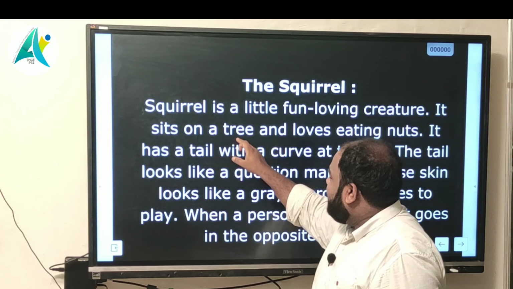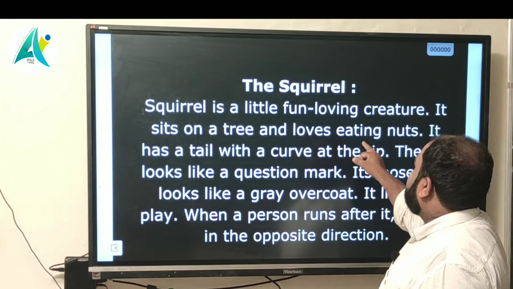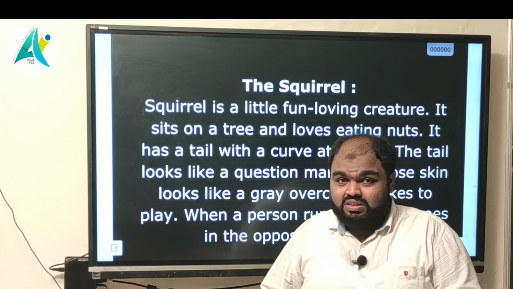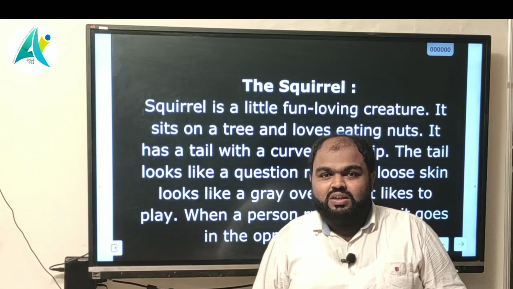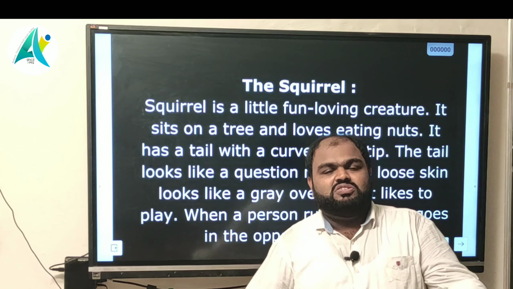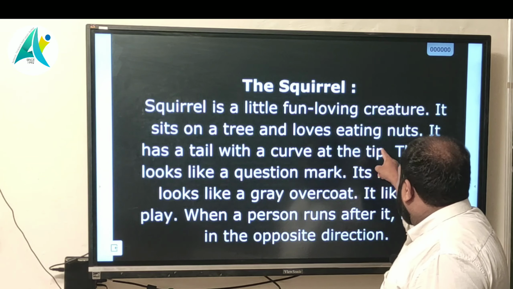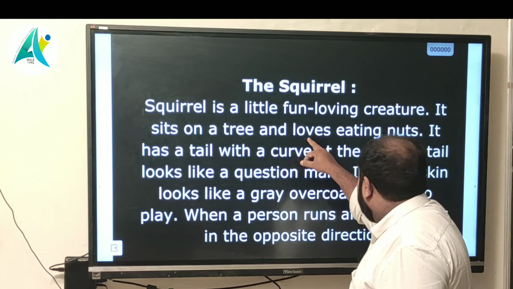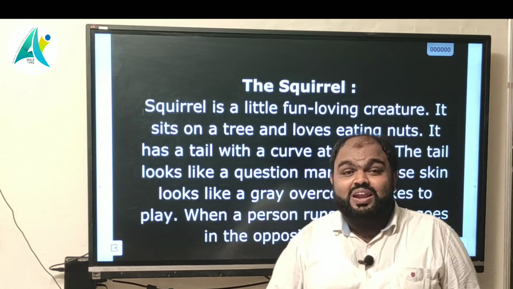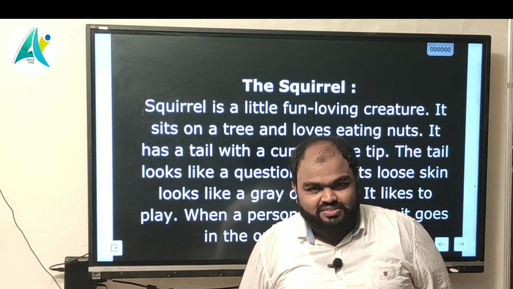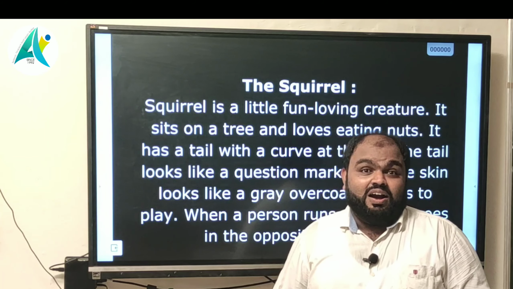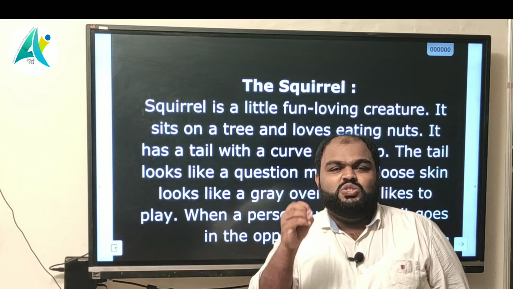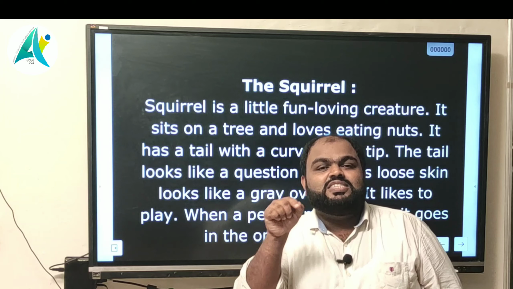It sits on a tree and loves eating nuts. We know where the squirrel lives: on trees, different trees. So it eats, and here is one more point, it loves eating nuts. Every time he is searching for nuts as its food.